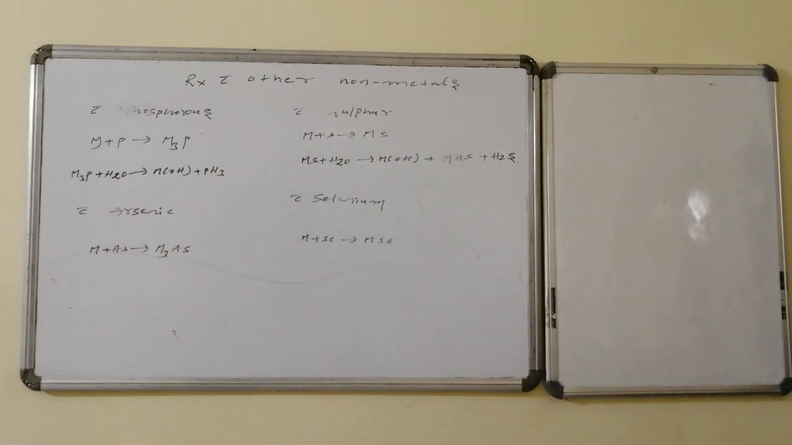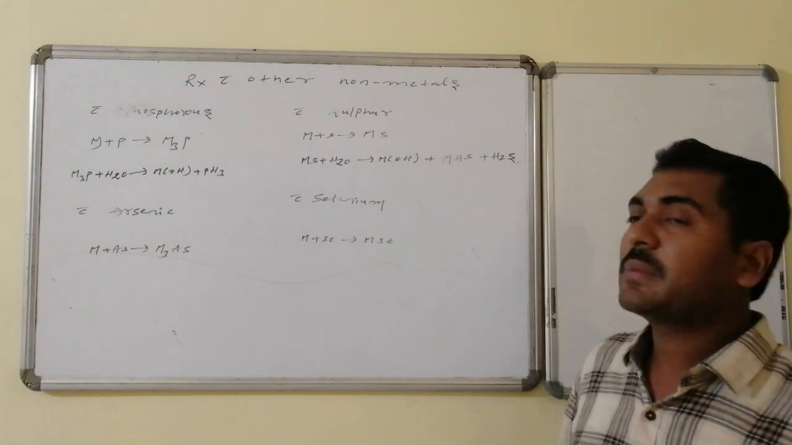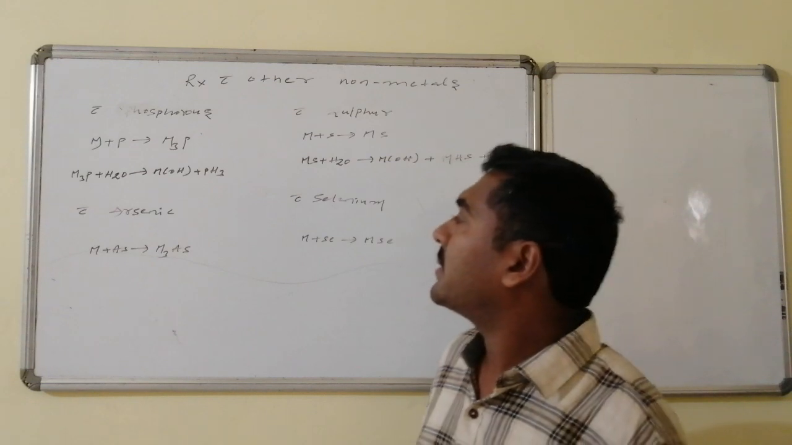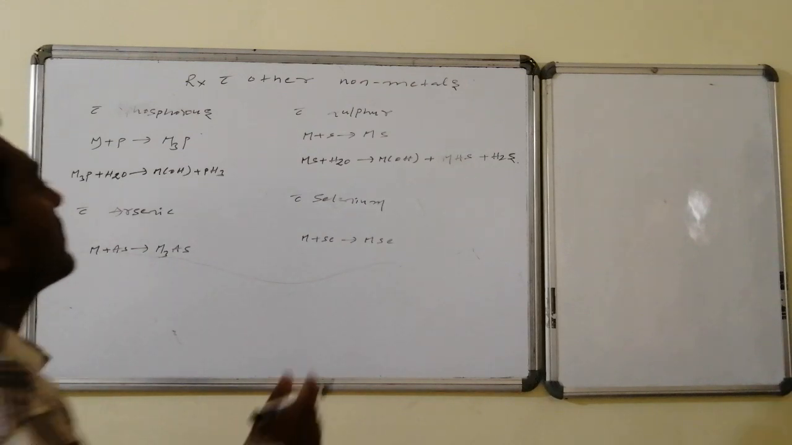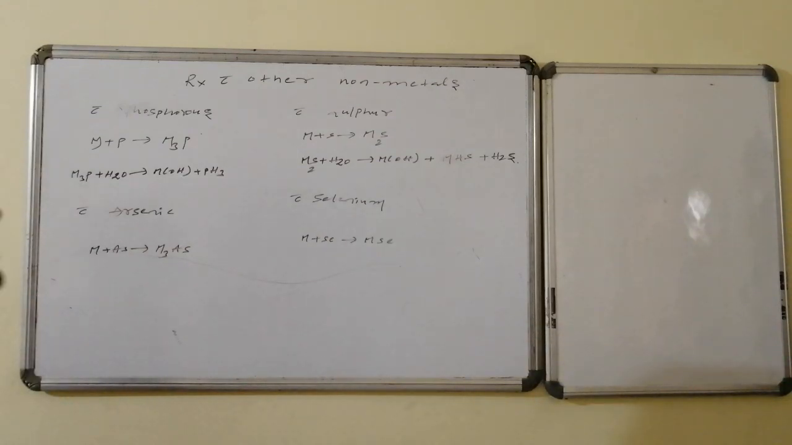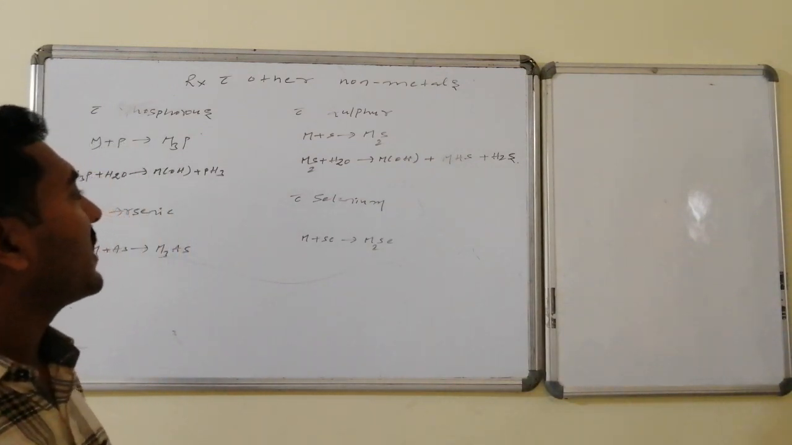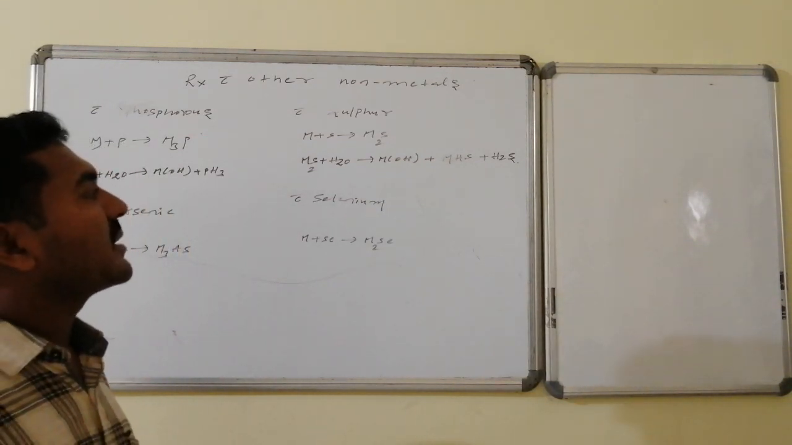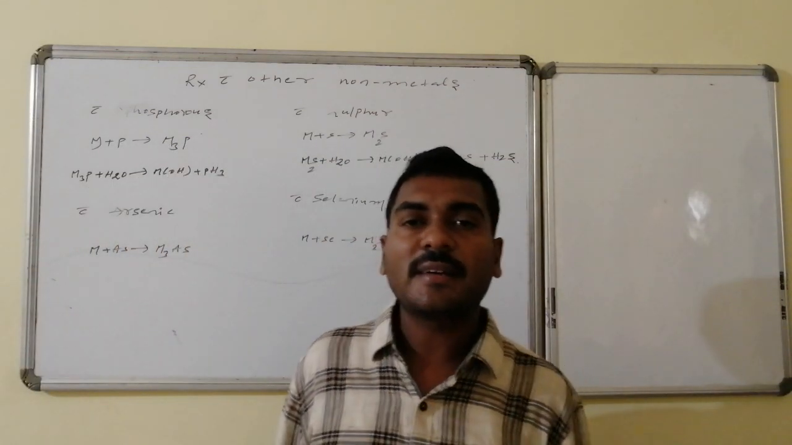Other nonmetals like phosphorus combine with the alkali metal and form metal phosphides. Similarly, sulfur forms metal sulfides. Similarly, with arsenic and selenium, metal arsenides and metal selenides are formed. These metal phosphides on reaction with water form metal hydroxides followed by phosphine. Metal sulfides undergo hydrolysis with water to form metal hydroxide followed by hydrogen sulfide, that is, metal hydrogen sulfide and hydrogen sulfide formation generally takes place.